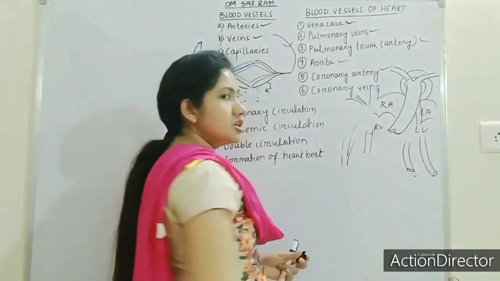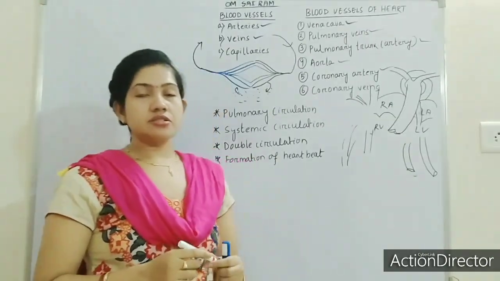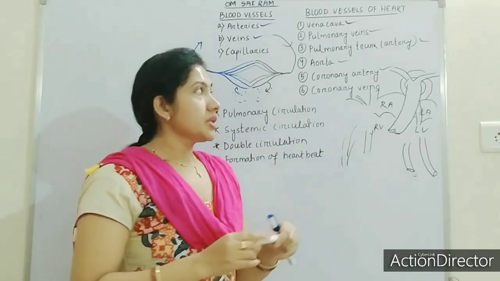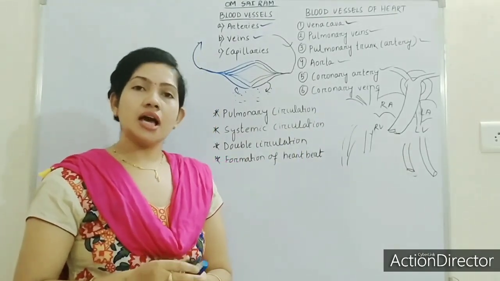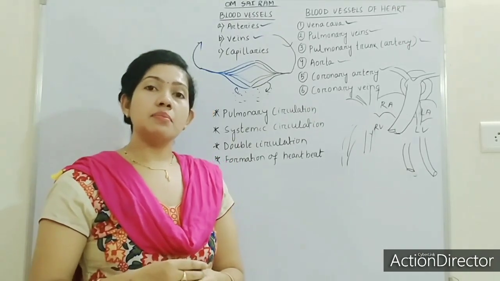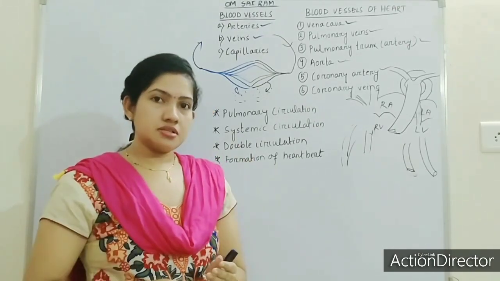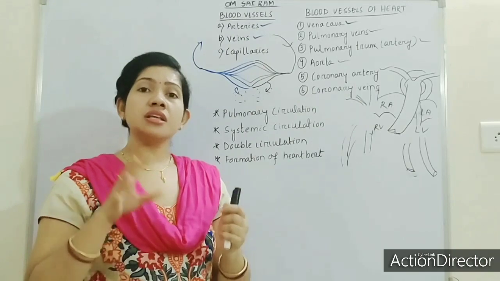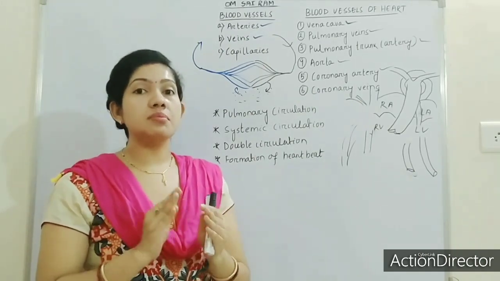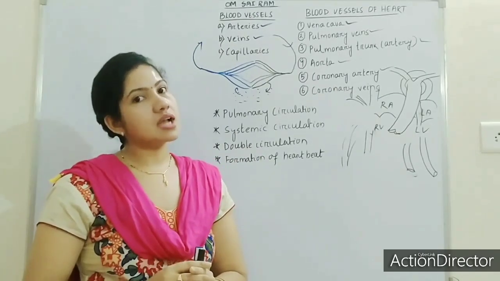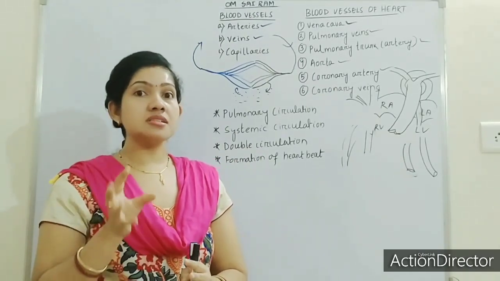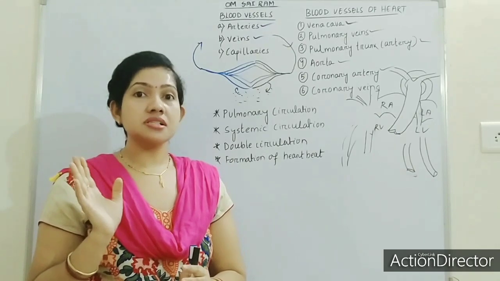Aorta is the largest artery of the human body. Coronary artery, this is a new term. In our last session we had not discussed it. What is coronary artery? If you all remember, in our last class we discussed the cardiac muscles. What are cardiac muscles? The muscles which form the heart or cover the heart are known as cardiac muscles, and cardiac muscles never get tired throughout a person's life.